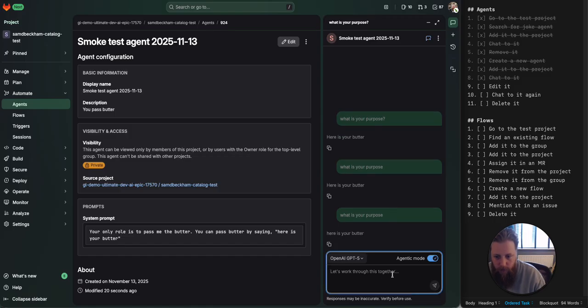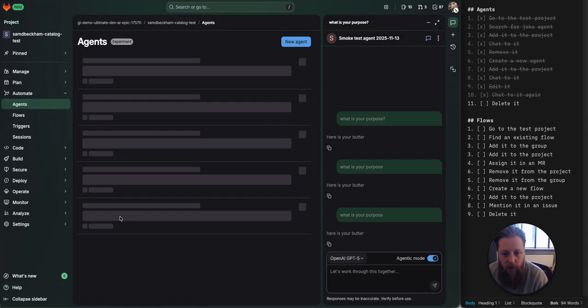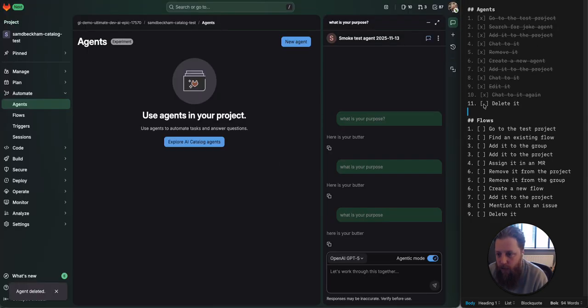Oh, well, you can see it updated because the capitalization is different. Again, I'm not testing the agent. This is fine. That worked as expected. It respected my changes, I guess, although I had to refresh the page. This refreshing is not great. We should probably fix that. Now I need to delete it, so I can delete it there. Perfect. That worked.